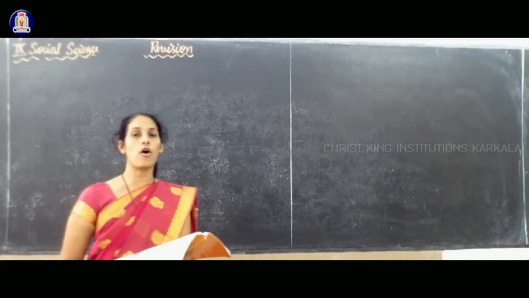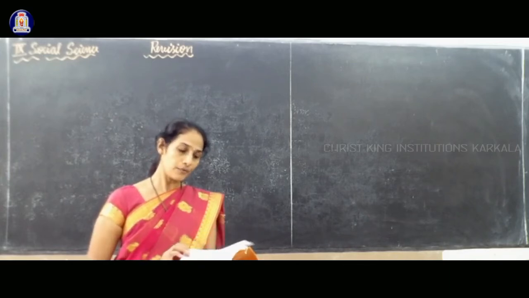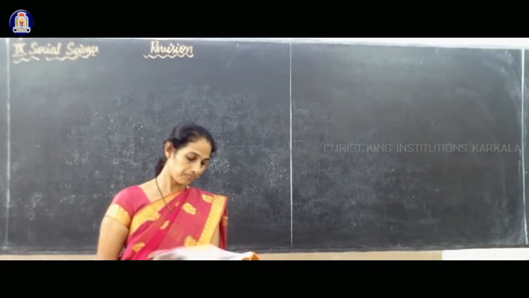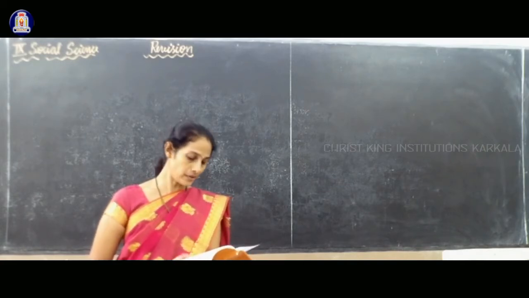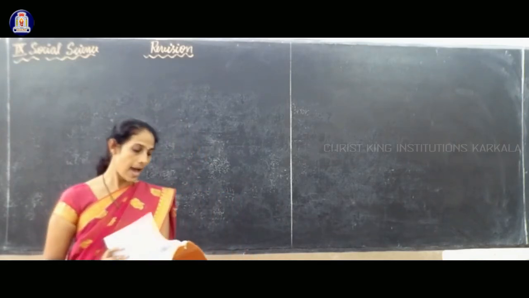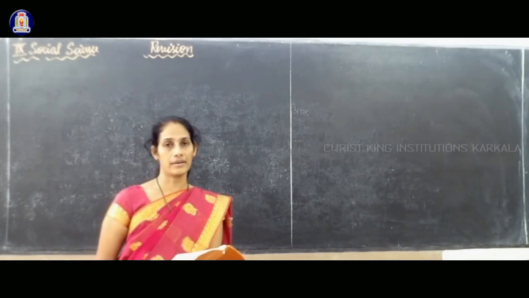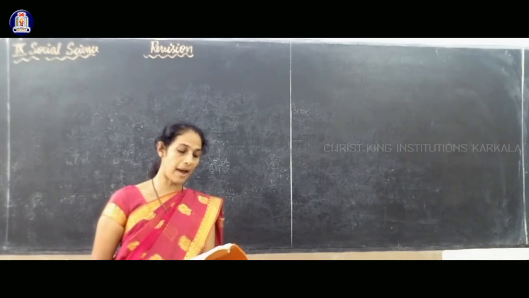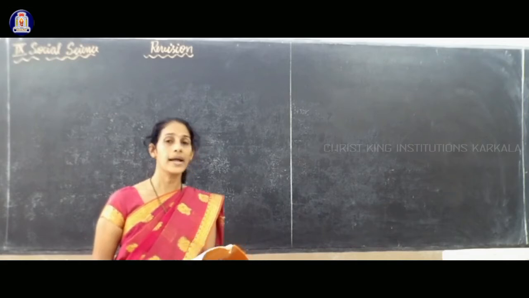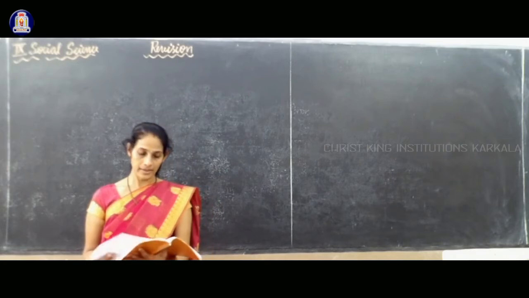Types of family onwards, the topic is deleted for this academic year. So there is no need of reading types of family. Characteristics of a joint family system is not there for your study for this academic year. Till it instructs the tradition, till the last 3 points, that is, a family that has grandparents, parents, children and grandchildren is called an extended family. So the remaining part is deleted for this academic year.